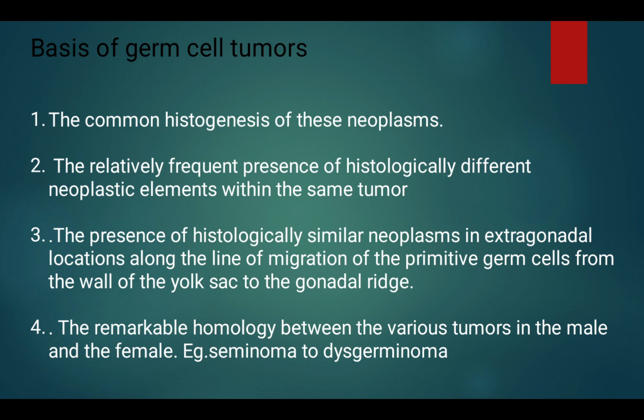Basis of germ cell tumors: the common histogenesis of these neoplasms; the relatively frequent presence of histologically different neoplastic elements within the same tumor; the presence of histologically similar neoplasms in extragonadal locations along the line of migration of primitive germ cells from the wall of the yolk sac to the gonadal ridge; and the remarkable homology between the various tumors in the male and the female, for example from seminoma to dysgerminoma.